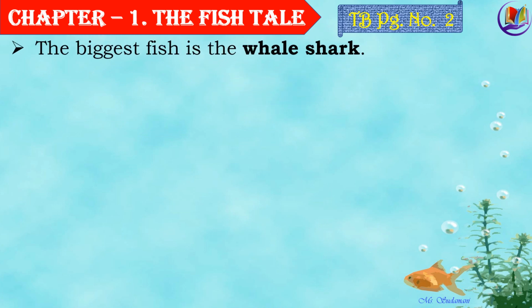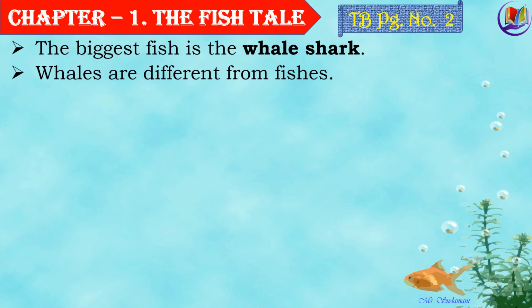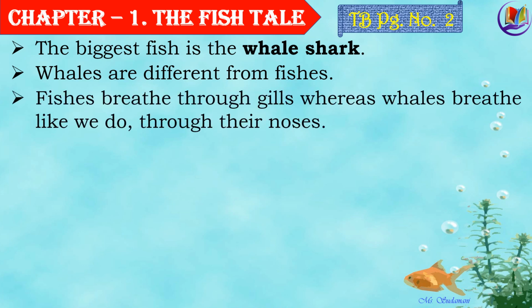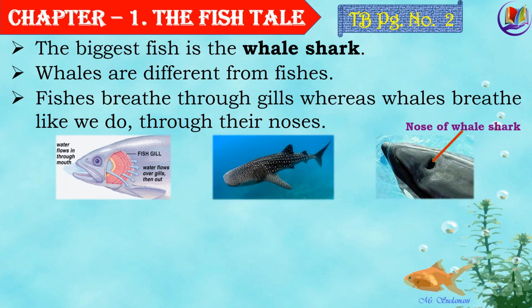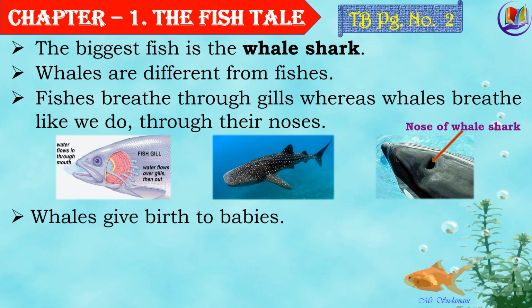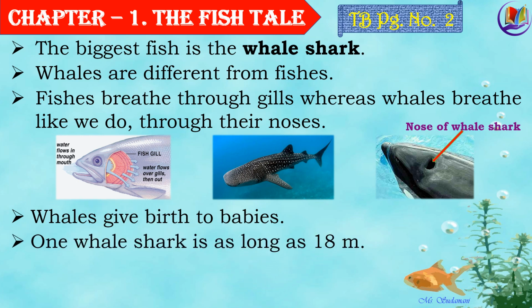Well, the biggest fish is the whale shark. Whales are different from fishes. How are they different? Fishes breathe through gills, whereas whales breathe just like us through their nose. And some of them even have lungs just like we human beings do. And you know, whales give birth to babies just like all the animals and human beings do. And one whale shark is as long as 18 meter long.